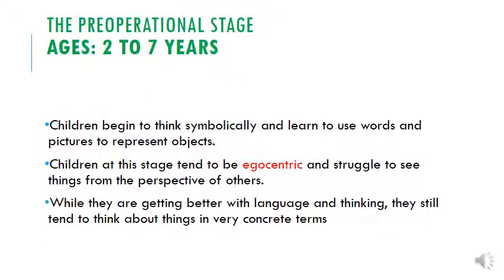Then we have the pre-operational stage. This is ages 2 to 7. Children begin to think symbolically and learn to use words and pictures to represent objects. However, this key term that we've talked about, children at this stage tend to be egocentric and struggle to see the perspective of others. Okay, so go back to what we've learned about egocentric thinking, and you can always link this into your pre-operational stage. So while they're getting a lot better at language and thinking, they think about things in concrete terms.